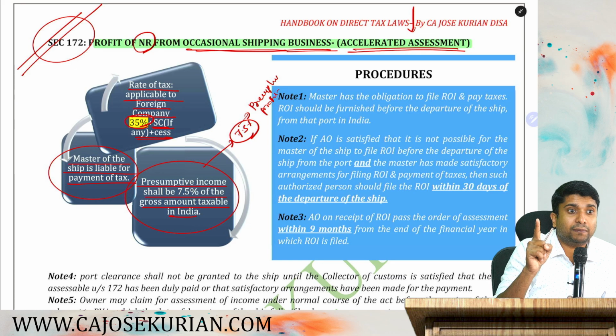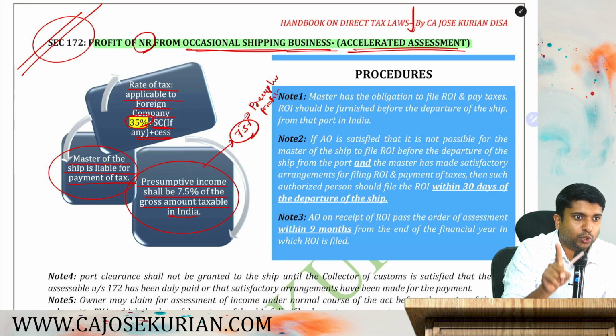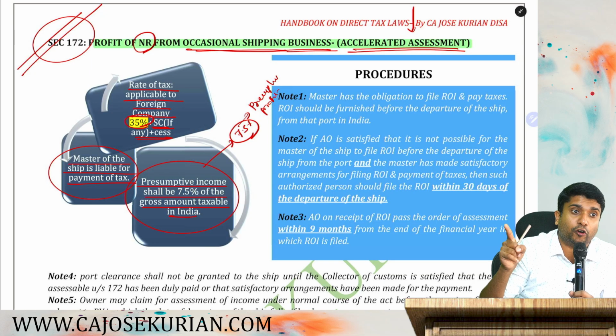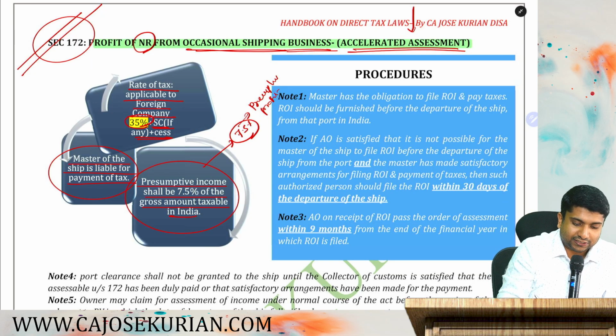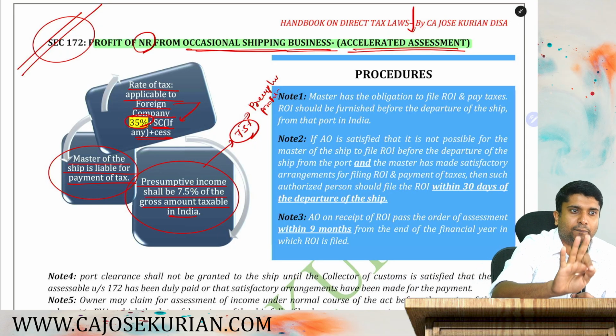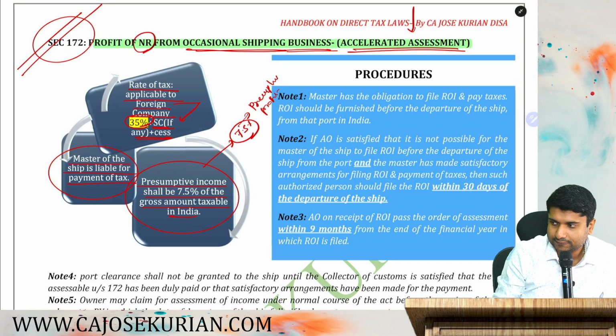But if you are in the business of occasional shipping, you need to pay taxes at 35% plus surcharge plus cess. That means the rate applicable for a foreign company. It's not that it applies only for a foreign company. For all assessees, the rate is similar to that of a foreign company and that rate is 35 plus surcharge plus cess.